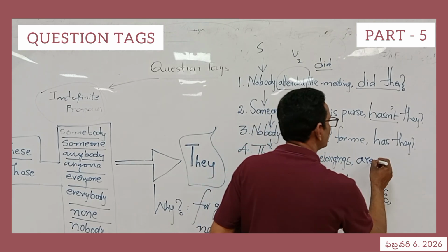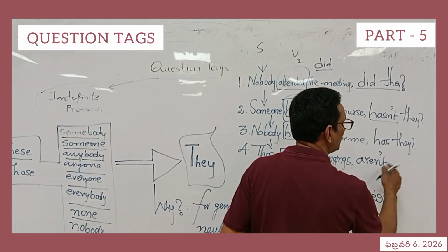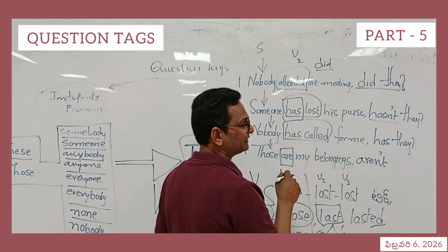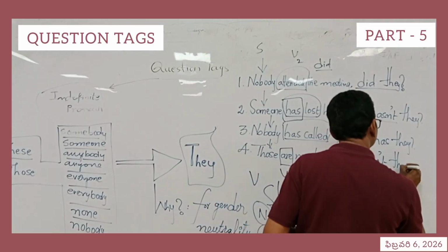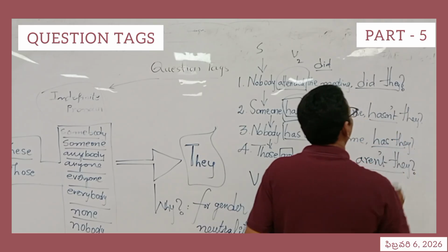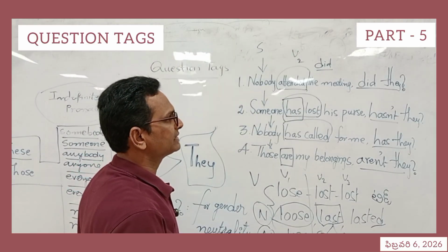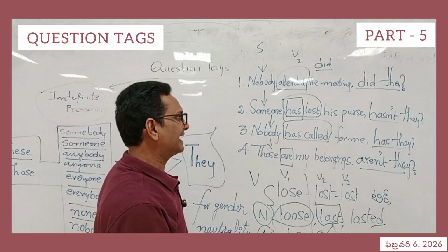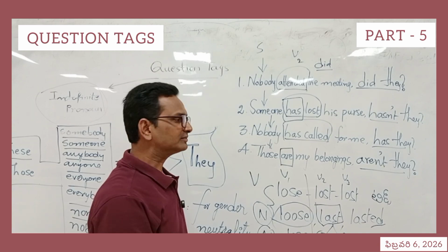And a negative sense can be brought about by adding these inflections, suffixes: are and apostrophe t, aren't. Any sentence that begins with any one of the indefinite pronouns must end in the tag with they. Nobody attended the meeting, did they? Someone has lost his purse, hasn't they? Nobody has called for me, has they? Those are my belongings, aren't they?